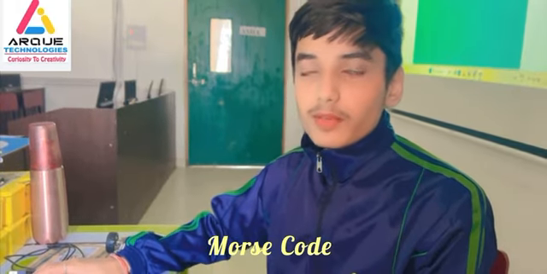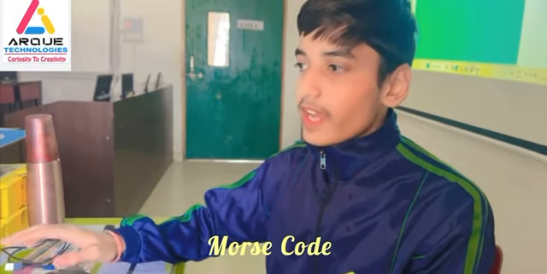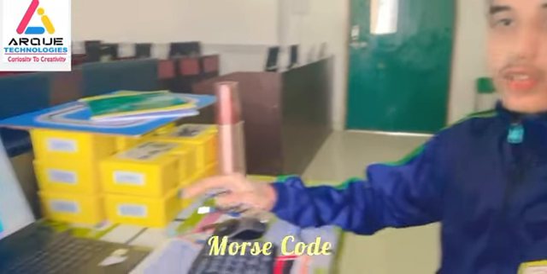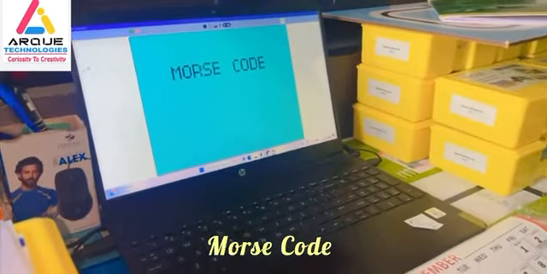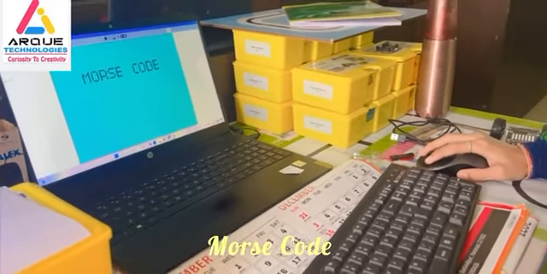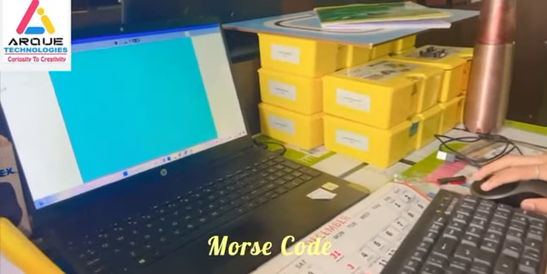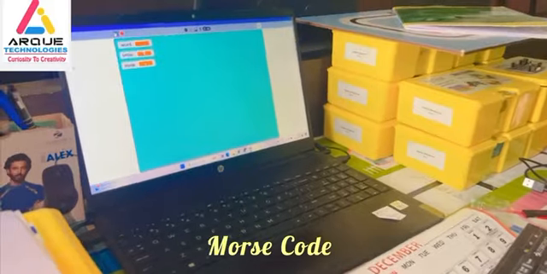My name is Sartho. I studied in class 8C and I made a Morse code encoder and decoder code. So we have to press the green flag. Wait 3 seconds.